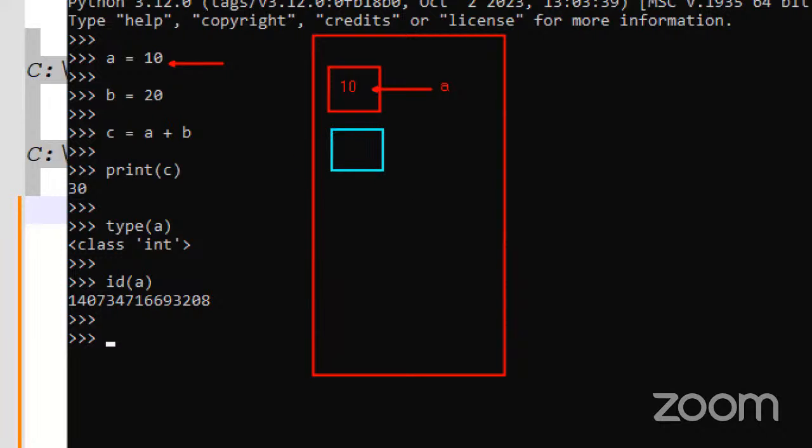Then B related: 20 is there. The B value is 20, and this memory is referenced by B. Like this in Python memory allocation, every variable and every piece of data gets its own memory. Next, one more memory for A plus B: the A memory's value and the B memory's value are added, the result is put into a new memory, and it is assigned to another variable called C. When we come to the print C line, using C, whatever value is in that memory is printed.